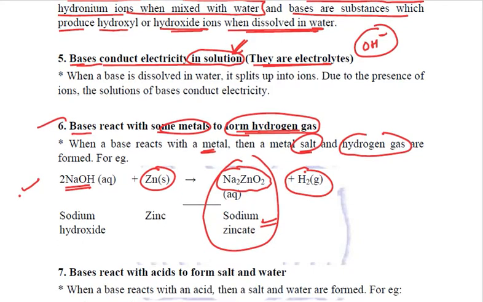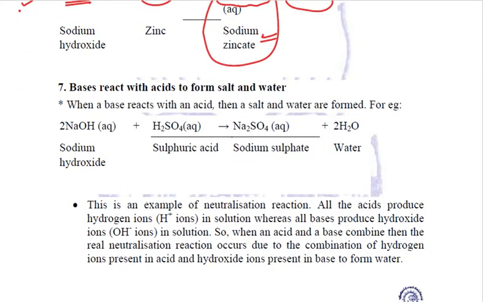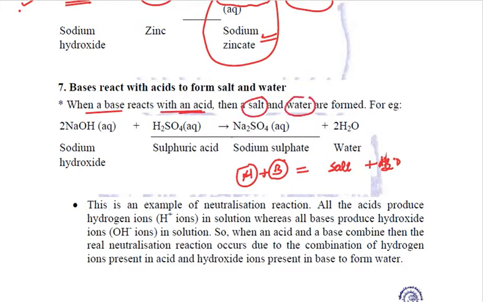The next reaction is just the same as that of acids. In acids, we have studied that whenever an acid and a base react, they will neutralize each other and form salt and water. The same property we will study in bases: when a base reacts with an acid, salt and water are formed.